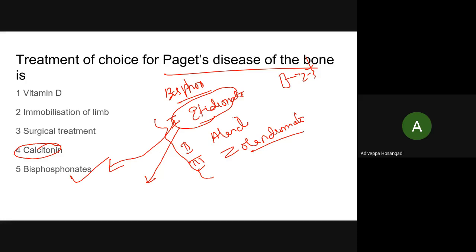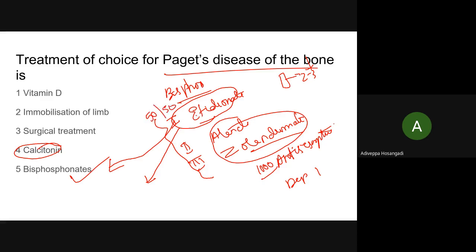These two predominantly affect anti-resorption. If the action on deposition is 1, the anti-resorptive action of these drugs is 1,000 times. But in etidronate, it is 50-50. That's why this is used in Paget's where both resorption and deposition are affected.